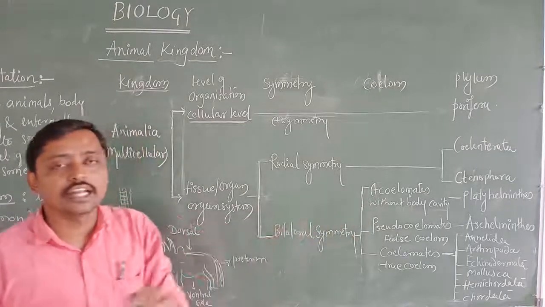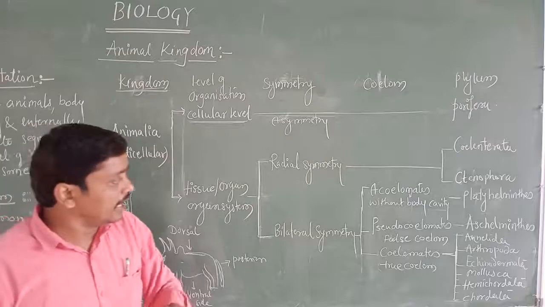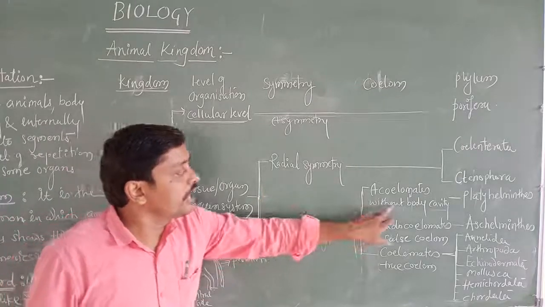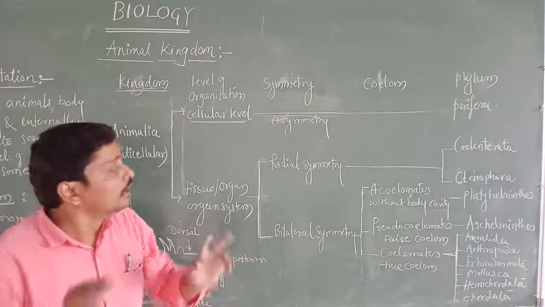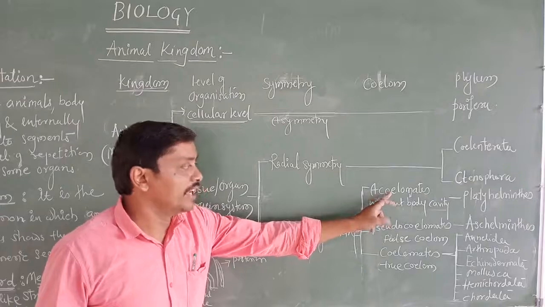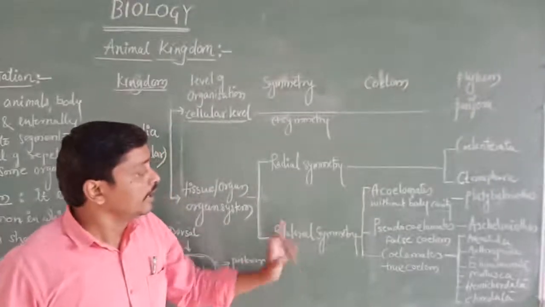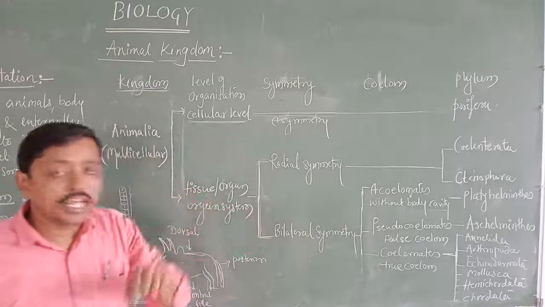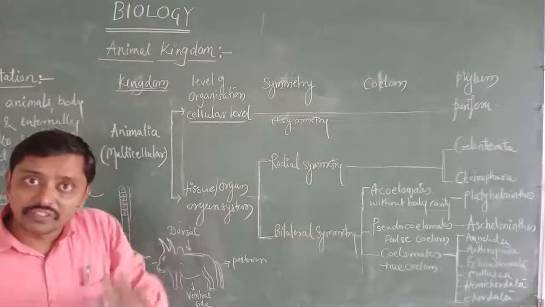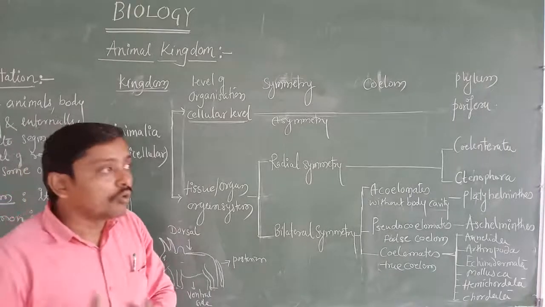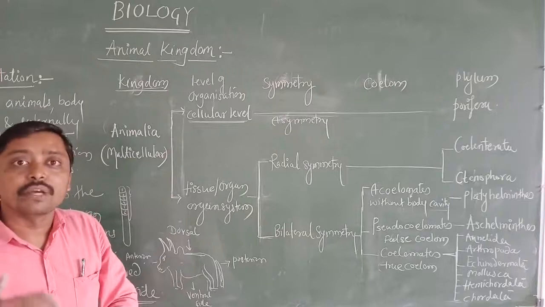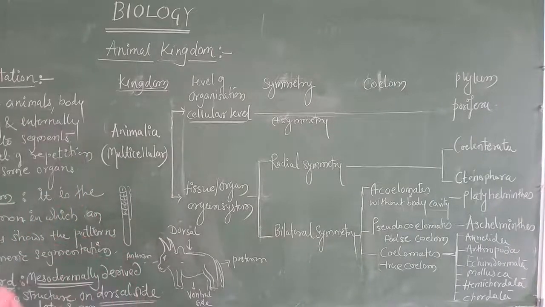Acoelomates, in the sense organisms without body cavity. The body cavity is absent in between the body wall and gut wall. Such organisms are called acoelomates, but they show bilateral symmetry. Next one is pseudocoelomates. What I told you yesterday, the coelom is present in between the body wall and gut wall, but it is not mesodermally originated.